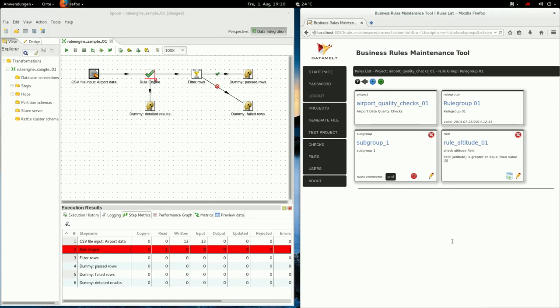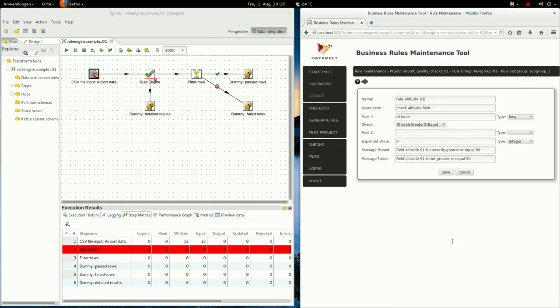Now you can see we have a project with a rule group, a subgroup. Inside the subgroups, you can see here all rules are connected by an AND condition. Now we could change that, but I will explain that later. Let's create another rule, and because it's similar to this one, we just simply copy it. And we give it a new name.